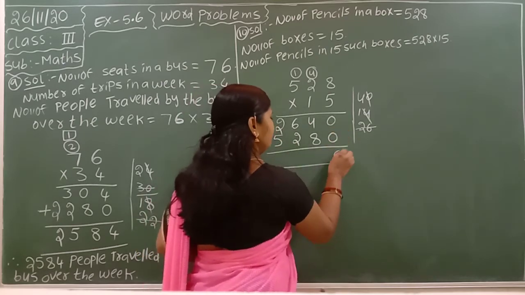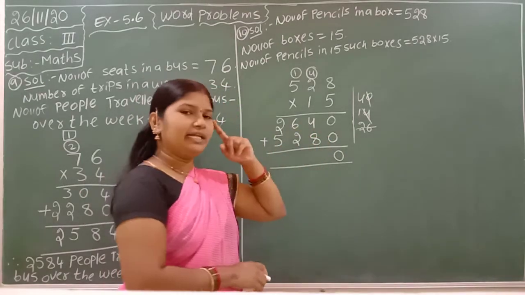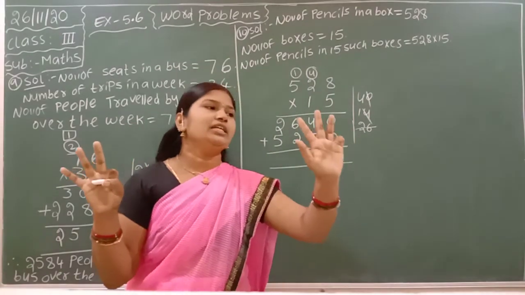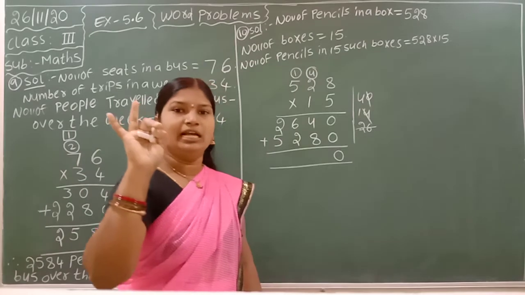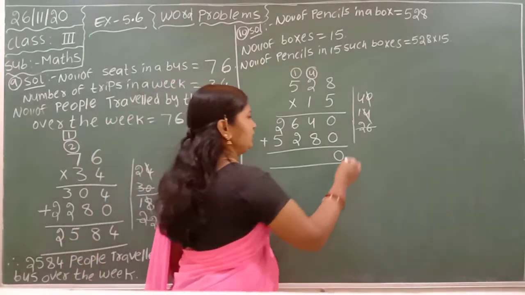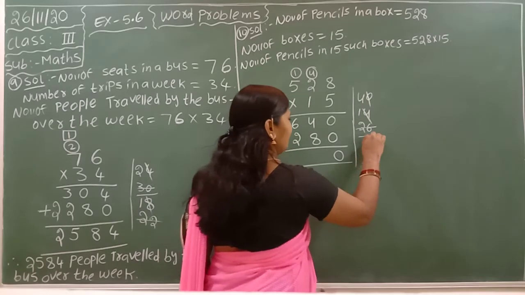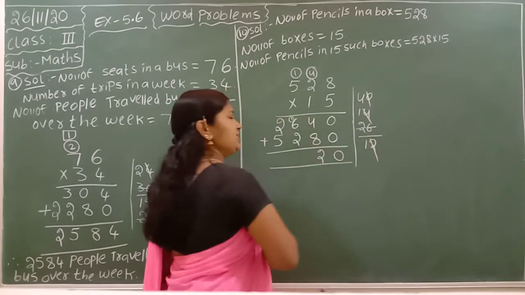0 plus 0, 0. 4 plus 8. 4 in the mind, take 8 fingers. 4 after 5, 6, 7, 8, 9, 10, 11, 12. 12, write down aside. Why? Because it is also a 2-digit number. 2 cut and write here. 1 you can write down in the next place.